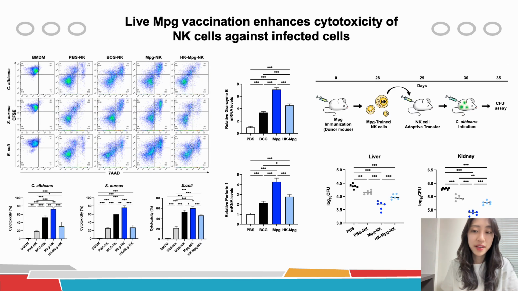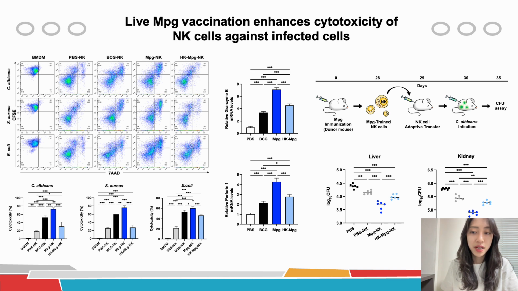We further evaluated the functionality of these NK cells to see if the non-specific protective effect of live MPG vaccination is enhanced by NK cell-mediated cytotoxicity. We prepared BMDMs infected with unrelated pathogens as target cells to assess the cytotoxicity of NK cells from vaccinated mice.